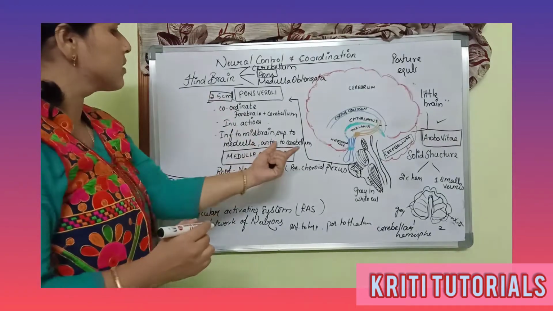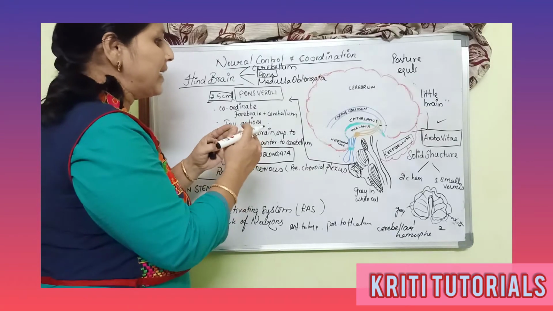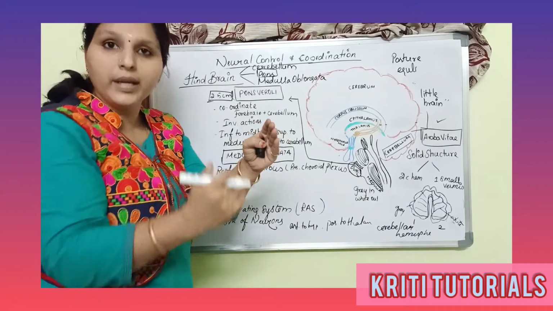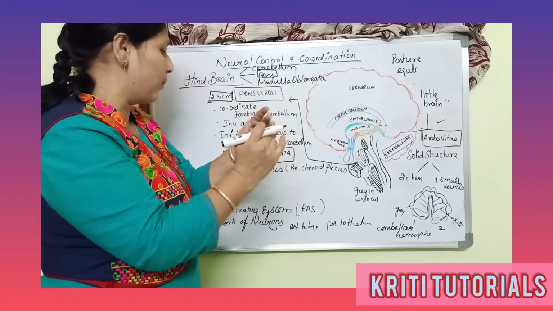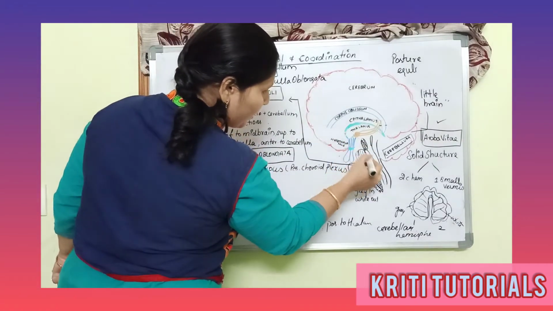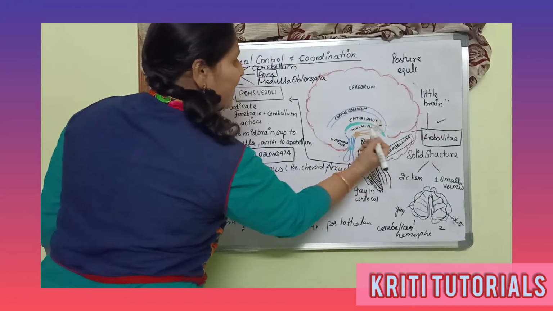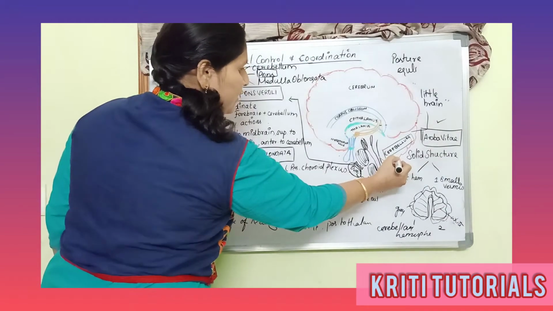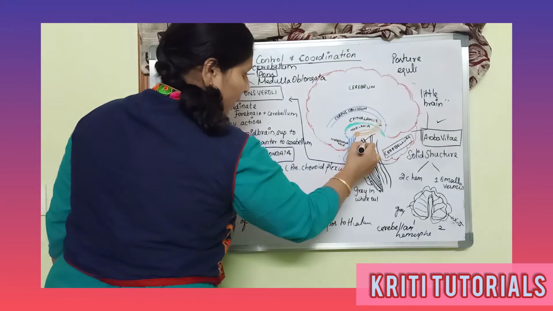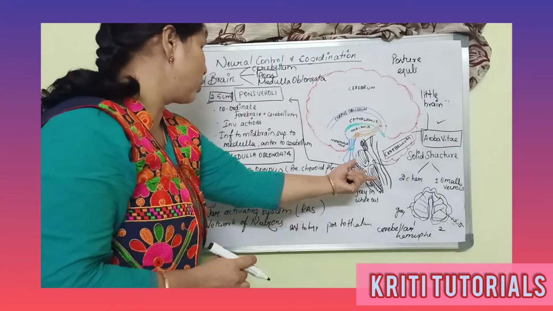So where is the pons varolii located? It is located inferior to the midbrain. Inferior means the down part. It is inferior to the midbrain, superior to the medulla oblongata, and anterior to the cerebellum. So I hope you are clear about the location.